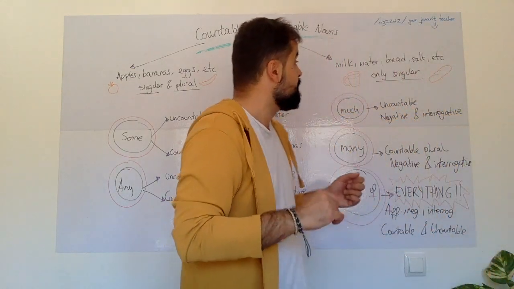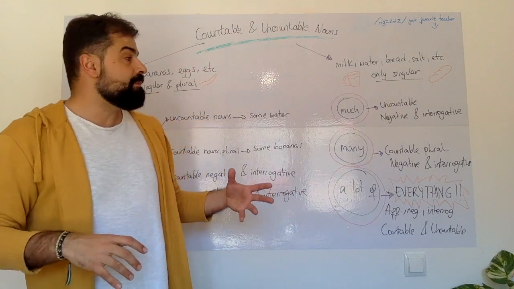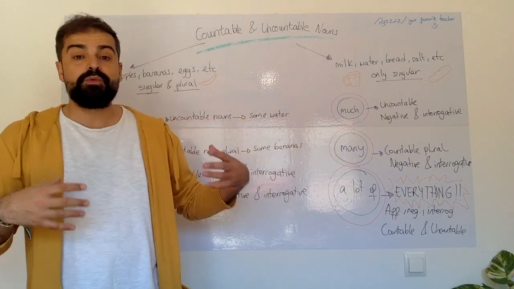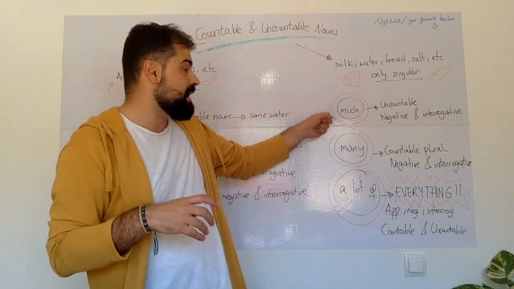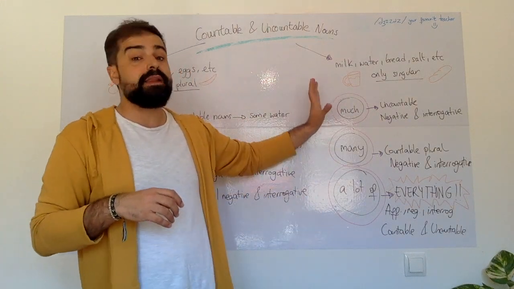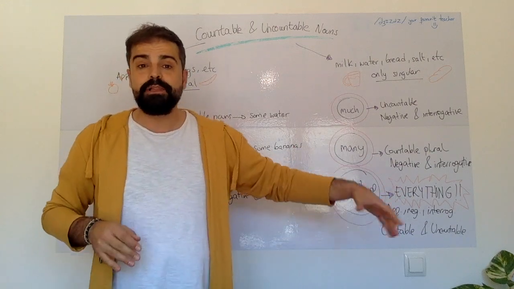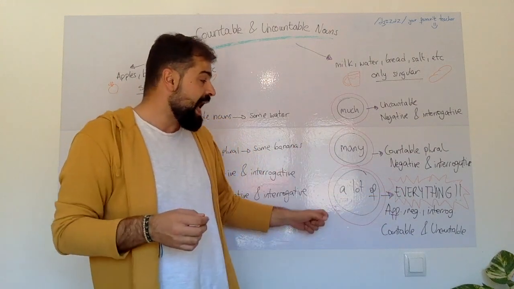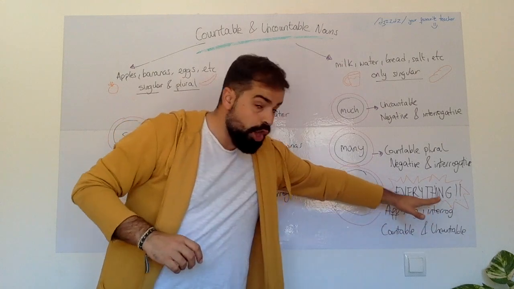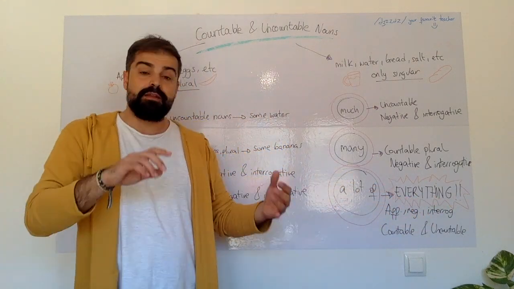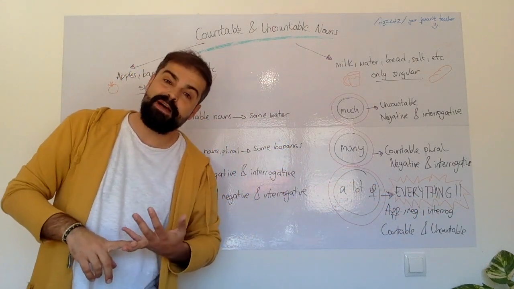Interrogatives and negatives. What else do we need to remember? Much, many, and a lot of. When we are talking about big quantities, much with uncountable, like for example, much water. Many with countable, like for example, many apples. And a lot of with everything. A lot of water and a lot of apples.